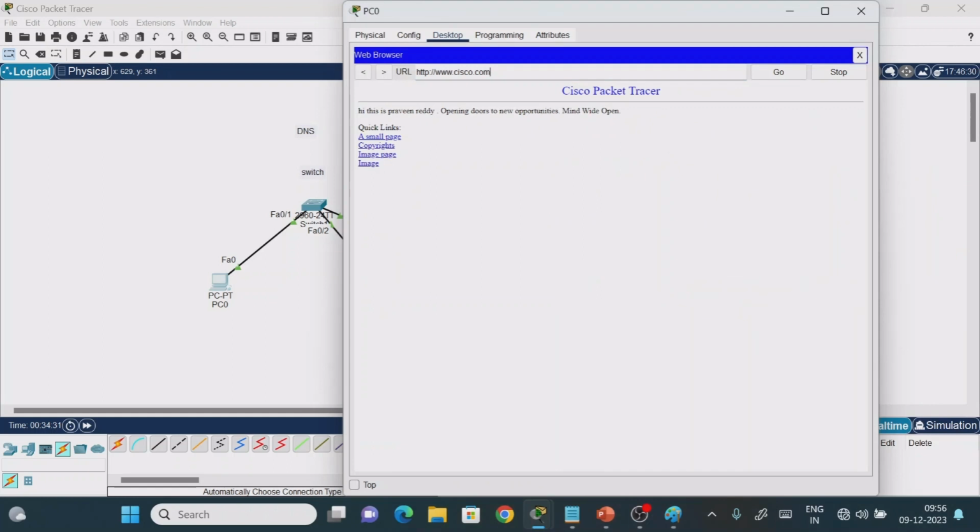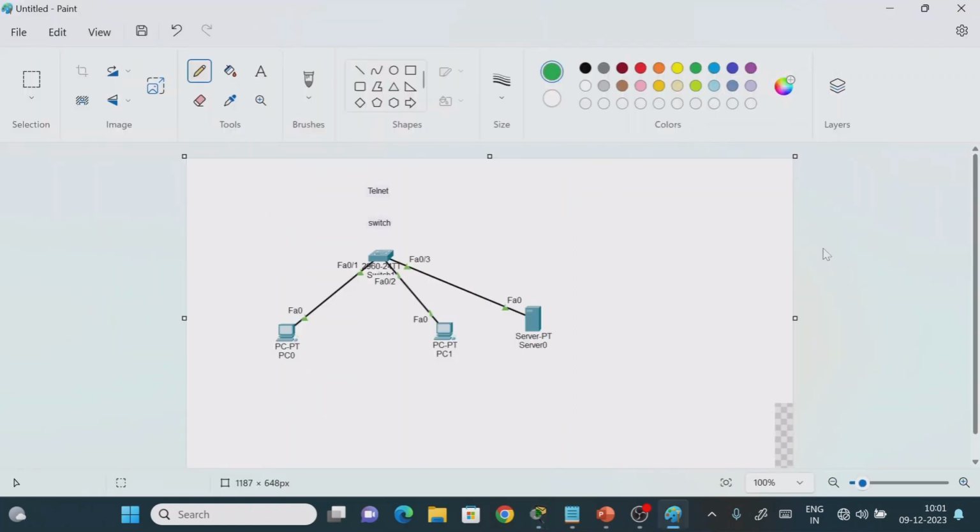Now see that instead of typing 192.168.1.1, I have given the naming convention. Internally DNS is converting that naming mechanism into the IP address. So here also we are getting the same web page. This is one application of the domain name system, an application layer protocol of the TCP/IP model. The next application layer protocols in the TCP/IP model are Telnet and one more, SSH.